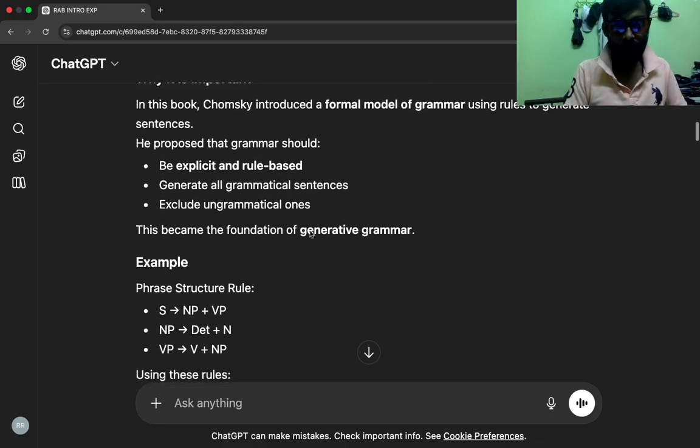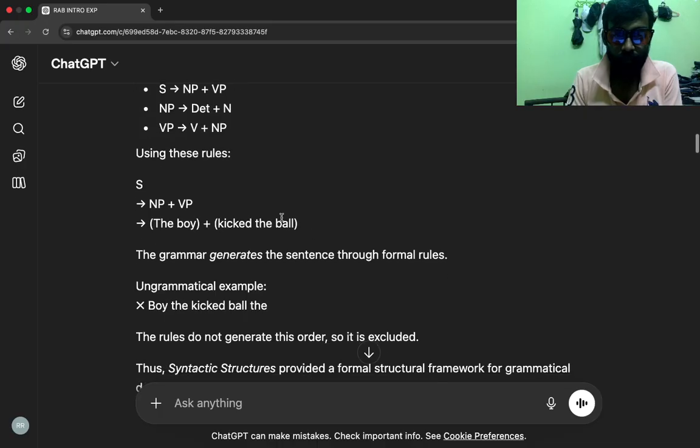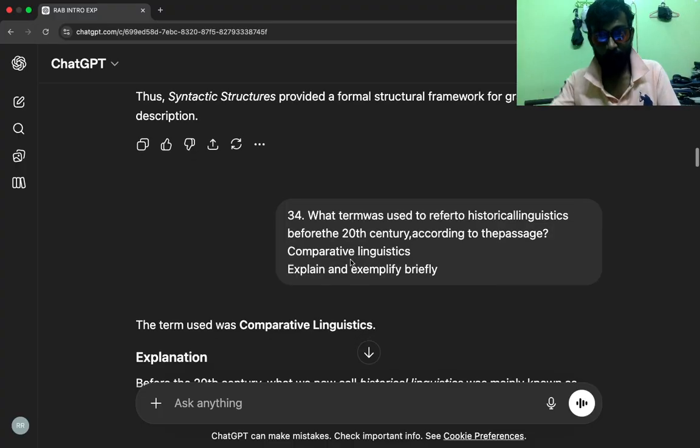Example, phrase structure rules: S → NP + VP, NP → D + N, VP → V + NP. Using these rules, S becomes NP plus VP: the boy plus kicked the ball. The grammar generates the sentence through formal rules. Ungrammatical example: "boy the kicked" order. The rules do not generate this order, so it is excluded. Thus, Syntactic Structures provided a formal structural framework for grammatical description.